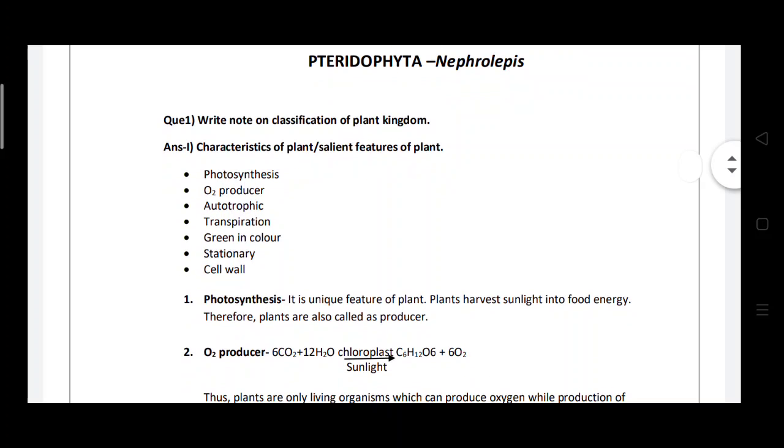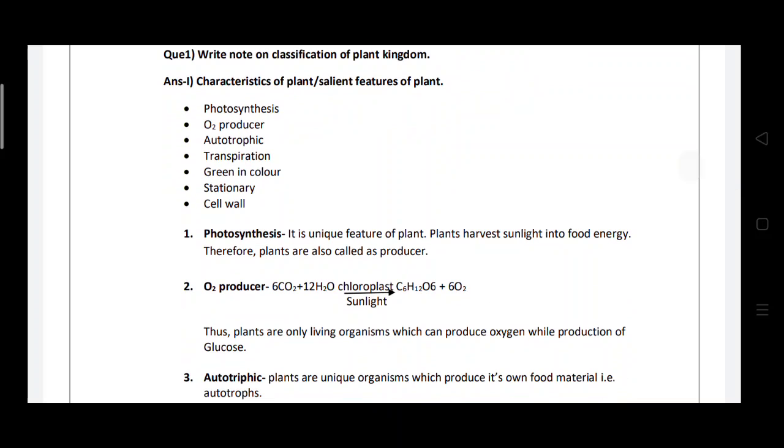So the main or unique feature of the plant is photosynthesis. What is photosynthesis? Photosynthesis is nothing but the production of food energy. So plants are producers; they can produce their own food. In the process of photosynthesis, the plants make their own food material with the help of sunlight and water. This is the unique feature of the plants.